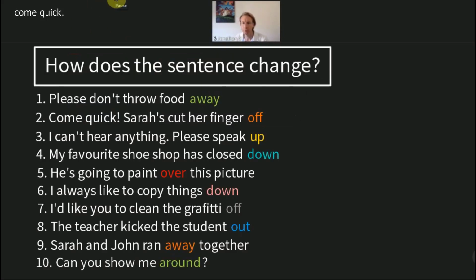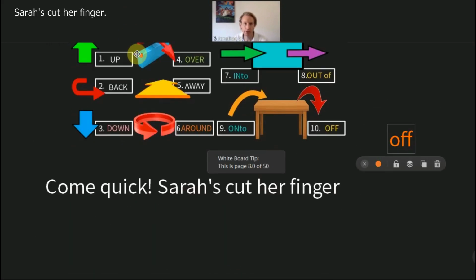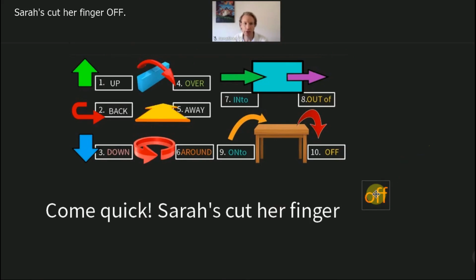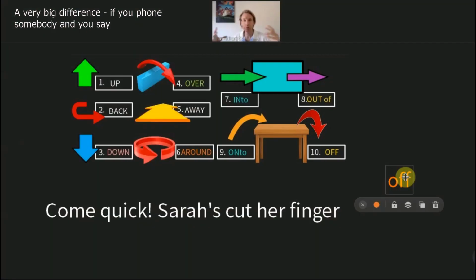Question number 2. Come quick. Sarah's cut her finger. Sarah's cut her finger off. Try to think of the difference. Stop the video, think of the difference, and now I will tell you the answer. Very big difference. If you phone somebody and you say, Sarah's cut her finger, the reaction is very different if you say, Sarah's cut her finger off.